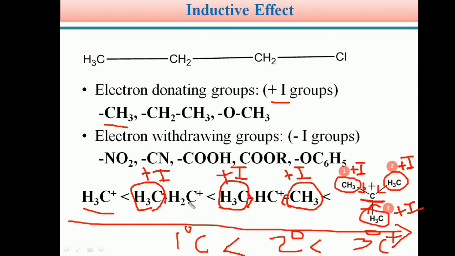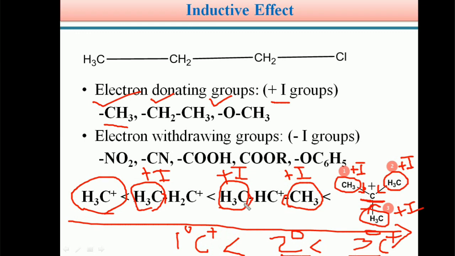In case of methyl carbocation, the electron deficient carbon does not have any plus I groups, like methyl, ethyl or methoxy, which are examples of plus I or electron donating groups. As a result, methyl carbocation is less stable when compared with tertiary, secondary and primary carbocations.